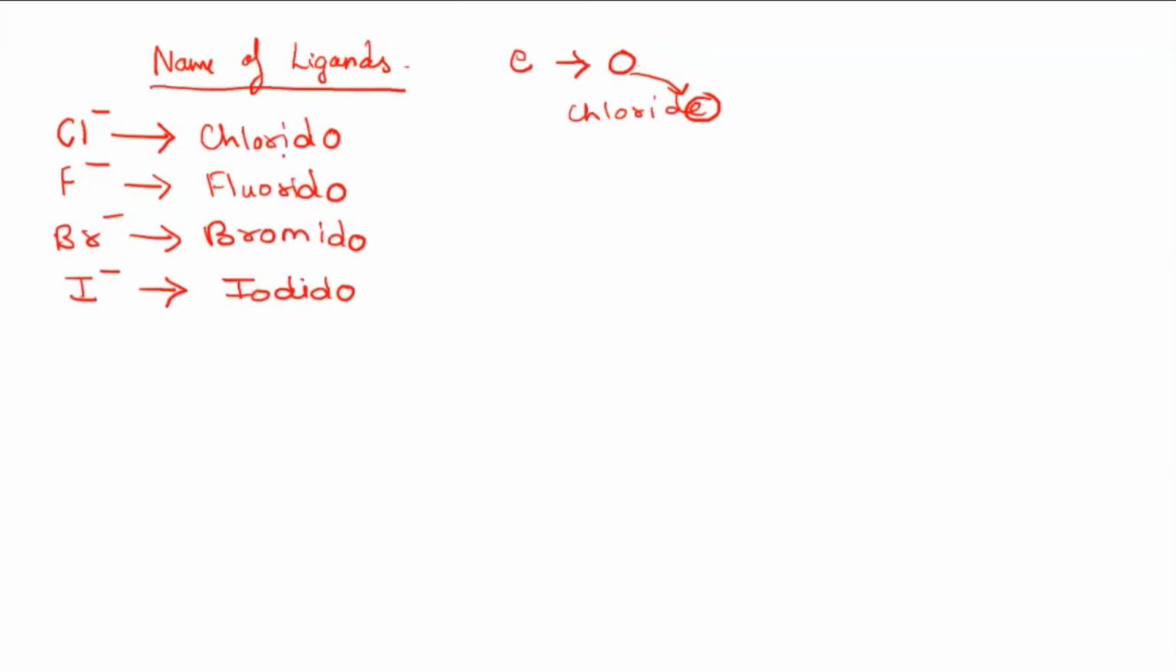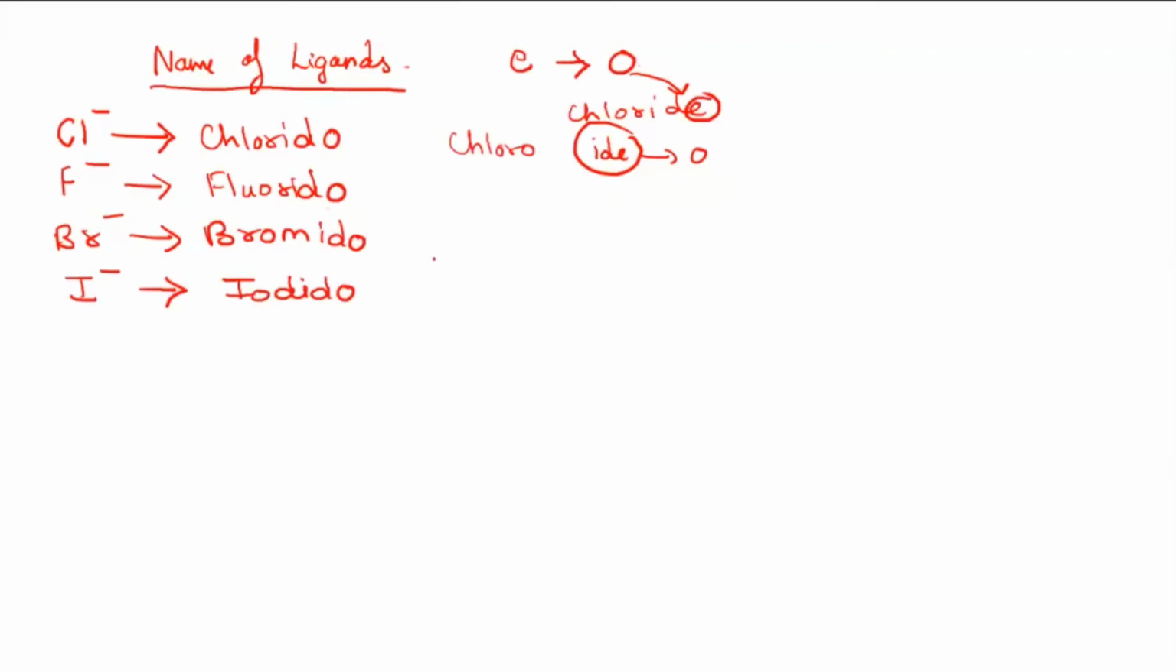The old nomenclature is where we just replace IDE by O. So that was called chloro actually. The whole ending part is removed and then you have O. So that was chloro, the old nomenclature. Fluorine will be called fluoro. Br minus will be called bromo. Then I minus was called iodo.